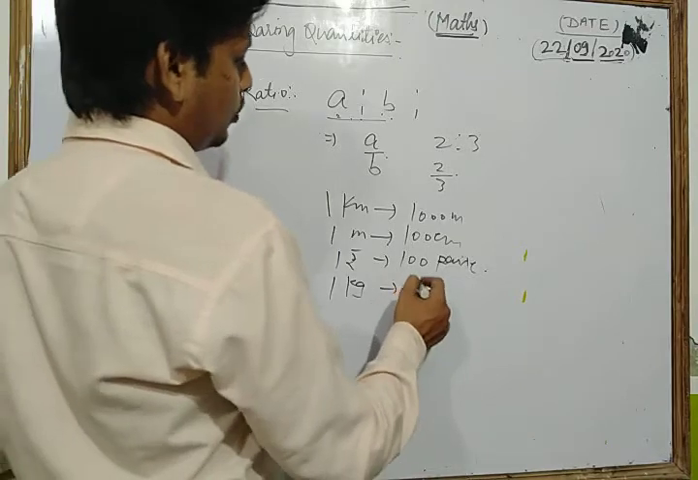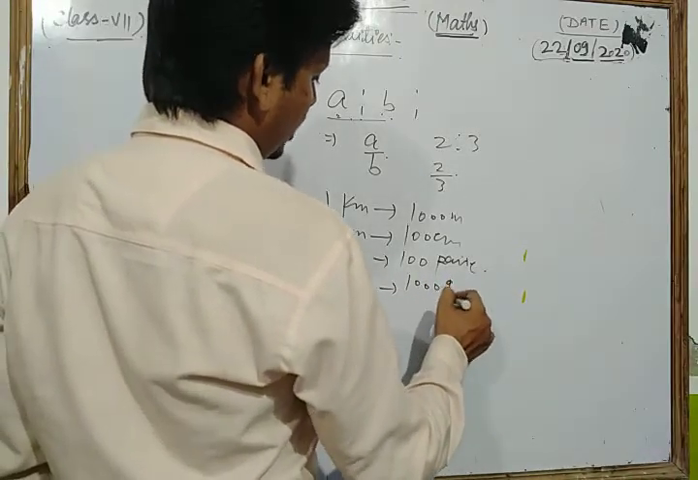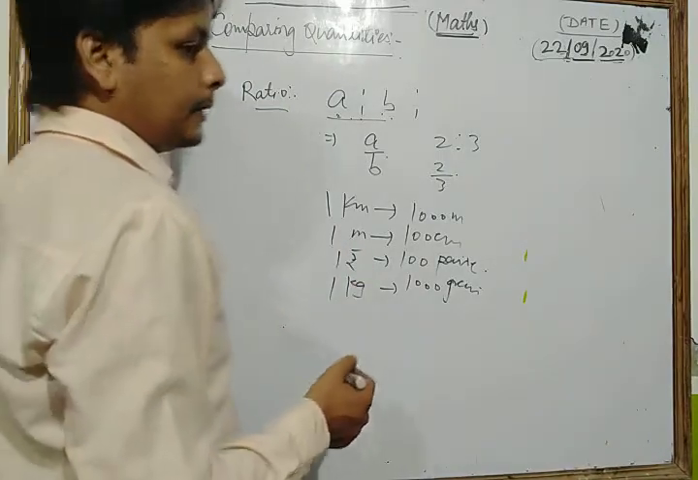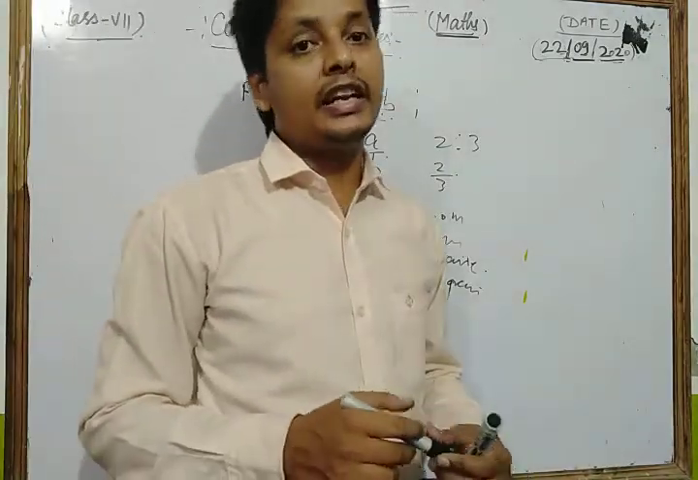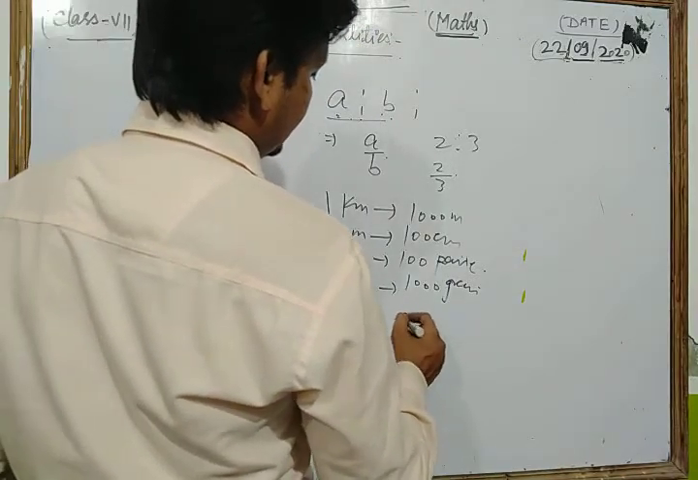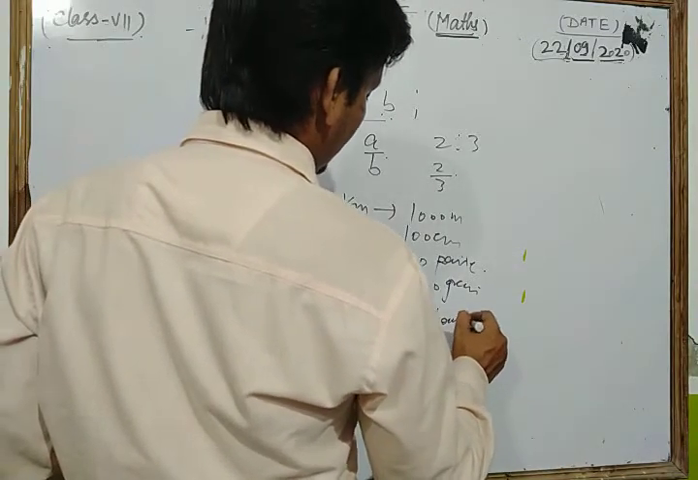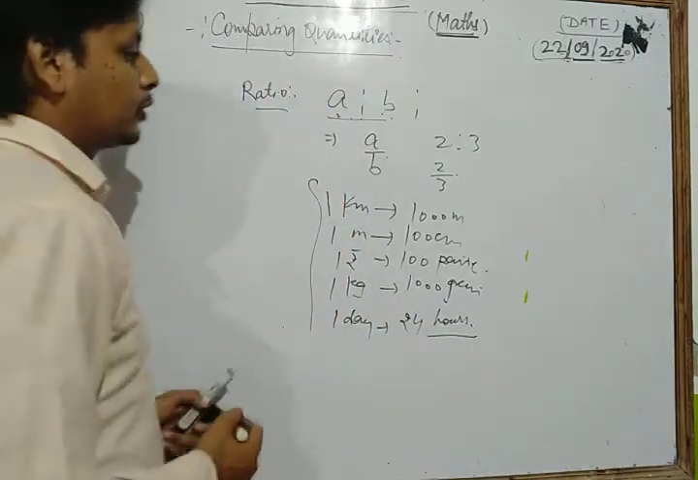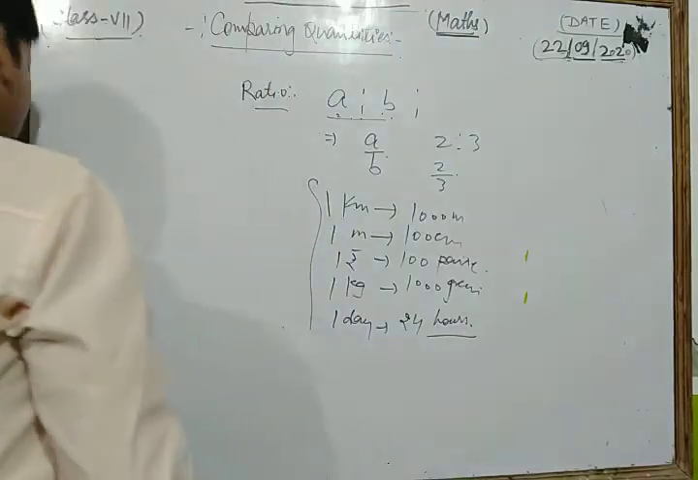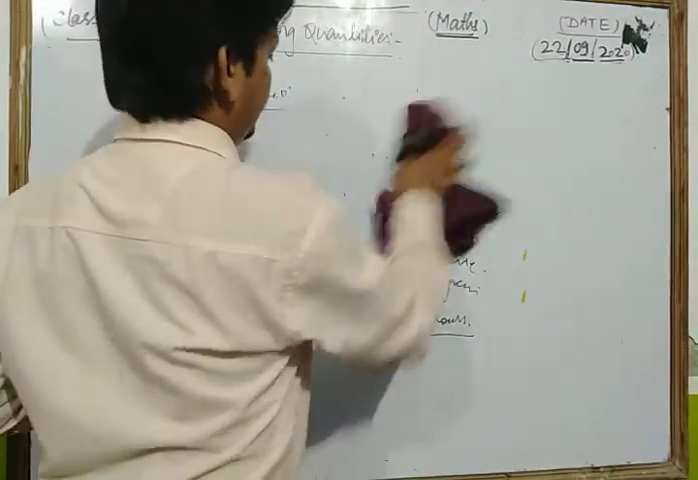Similarly, how many grams in 1 kilogram? 1000 grams in 1 kilogram. And how many hours in a day? You know that in a day there are 24 hours. So these are some important relations which you should learn. Now we take and solve some questions based on ratio. Let's see.